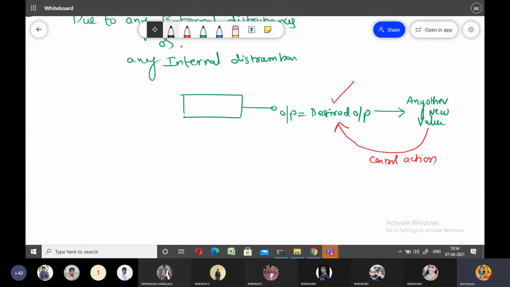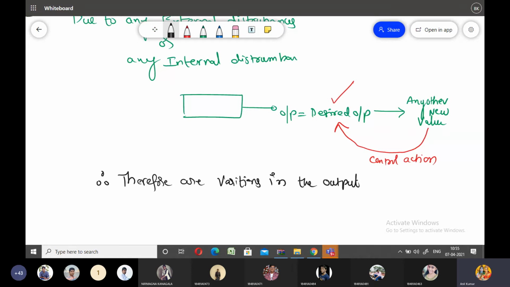Therefore, there are variations in the output. These variations in the output are in an open loop control system. This is nothing but variation in the output.